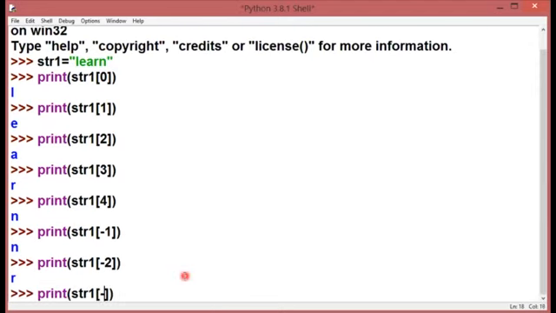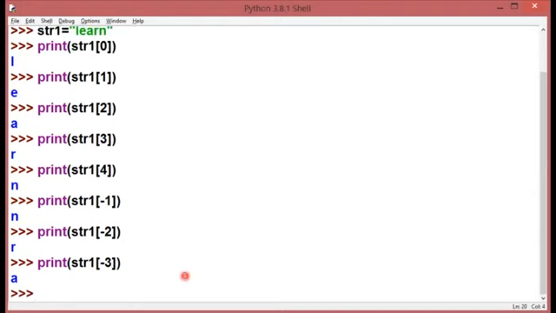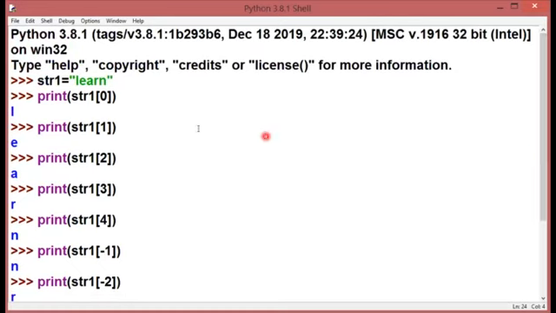Same, I can try it for -3, -4, and -5. So L is stored at -5. So n is -1, -2, -3, -4, and -5. So the L index position is -5 according to negative indexing.